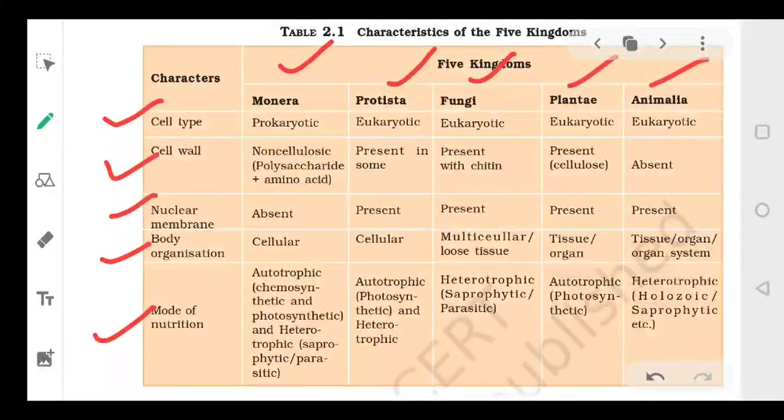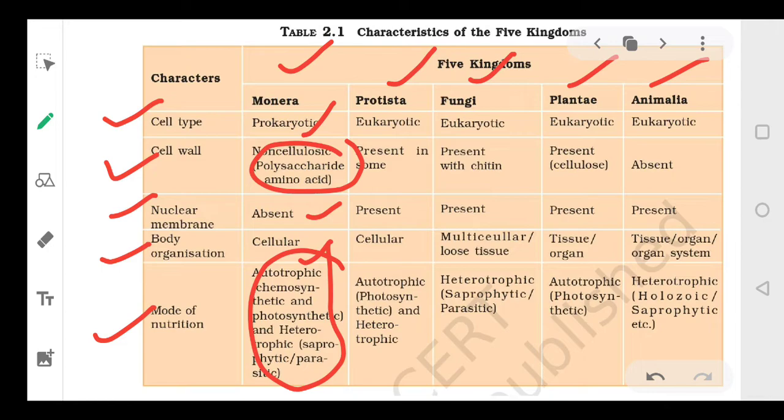Coming to the Monera. See, Monera is prokaryotic. Prokaryotic means it does not have a well developed nucleus, it does not have properly developed cell organelles. So it is prokaryotic, right? And the cell wall is present, and it is made up of polysaccharide plus amino acids. Secondly, the nuclear membrane is absent. Body organization, that means it is cellular, only cells are present. And then nutrition is autotrophic as well as heterotrophic. Some of them are autotrophic, some of them are heterotrophic.